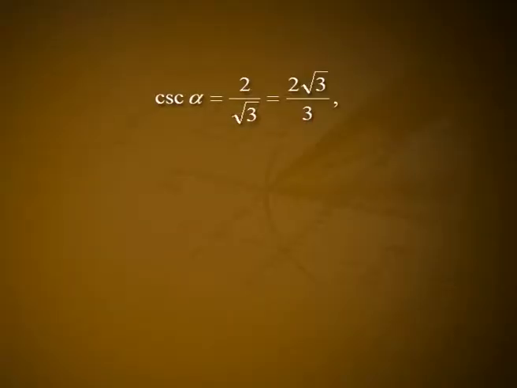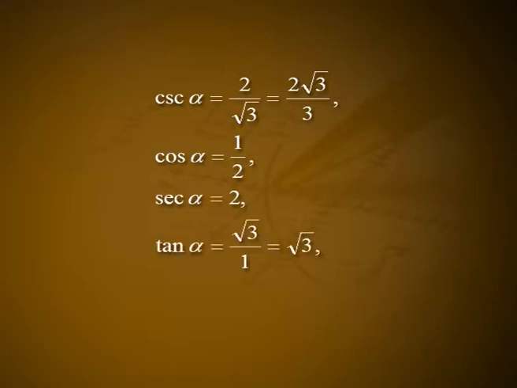The values of the trigonometric functions of alpha are then read from the triangle as ratios of side lengths. Cosec alpha is equal to 2 by root 3, which is equal to 2 into root 3 divided by 3. Cos alpha is equal to 1 by 2. Sec alpha is equal to 2. Tan alpha is equal to root 3 divided by 1, which is equal to root 3. Cot alpha is equal to 1 by root 3, which is equal to root 3 divided by 3.